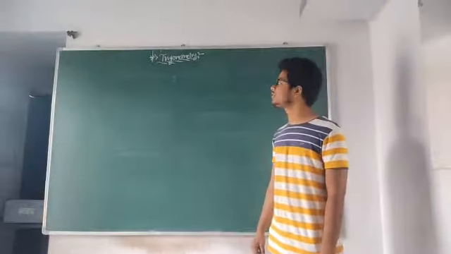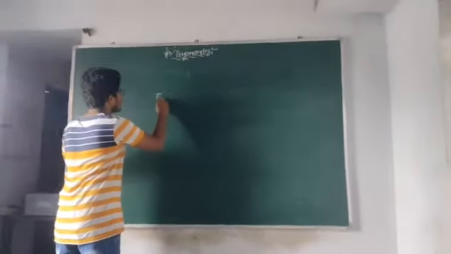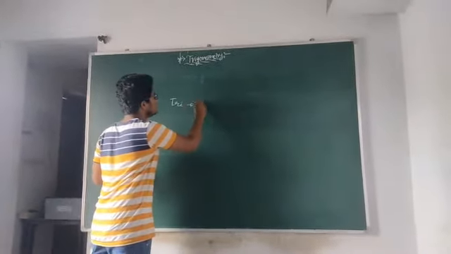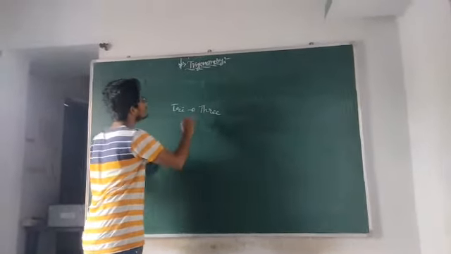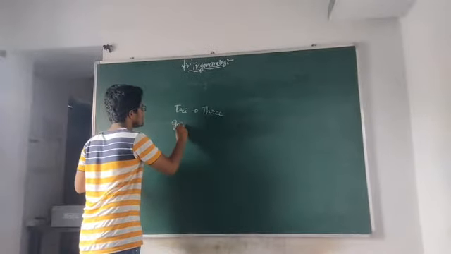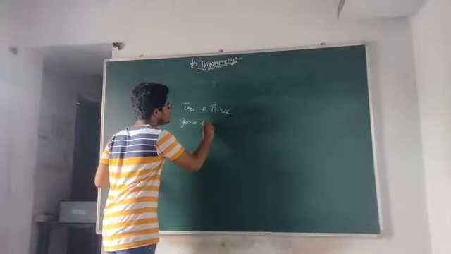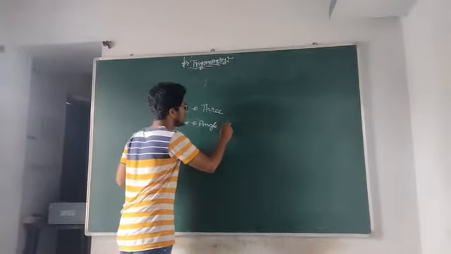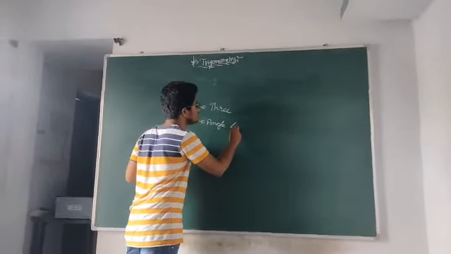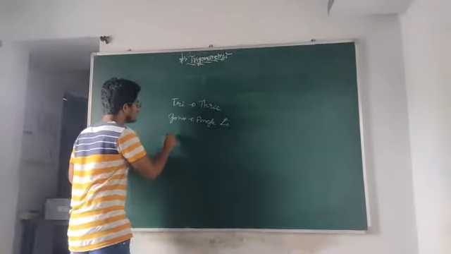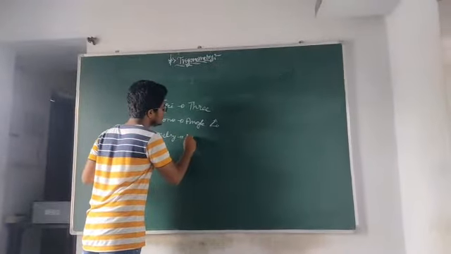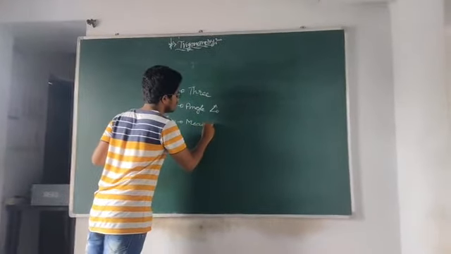Trigonometry is a single word which consists of three words. That is tri. What is this tri? Tri means three. And also gono. So gono means angle. Angle in the sense the extension of two rays from a single point is called an angle, as well as metry. Metry means measure or measurement.